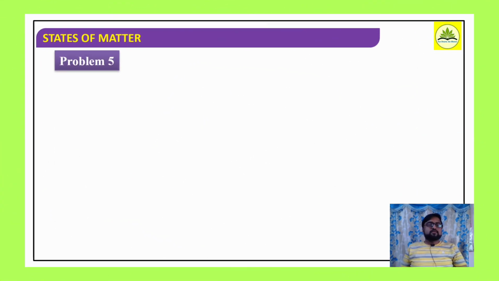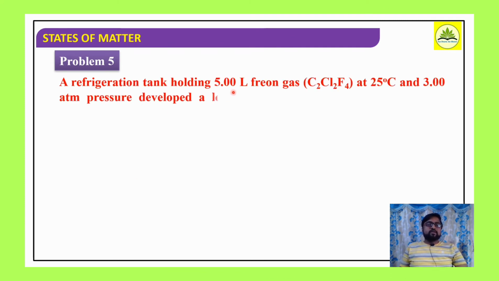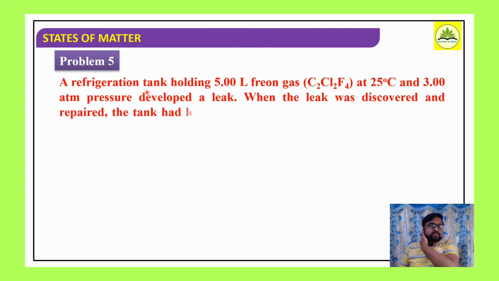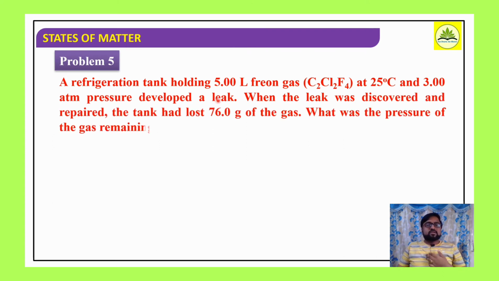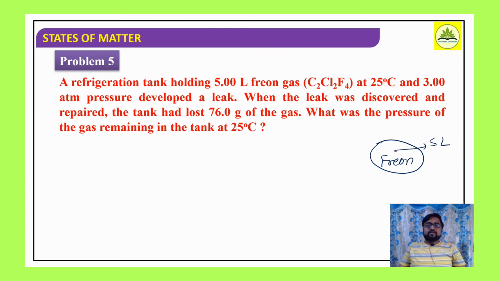Well, next problem. A refrigerator tank holding 5 liter of freon gas. A refrigerator tank holds how much? What is the volume of freon gas? It is 5 liter. What is the temperature? 25 degrees Celsius, and pressure is 3 atmospheric pressure. It developed a leak. So a refrigerator tank is filled with freon: how much freon? 5 liter of freon. What is the temperature? 25 degrees Celsius. What is the pressure? 3 atmospheric pressure.